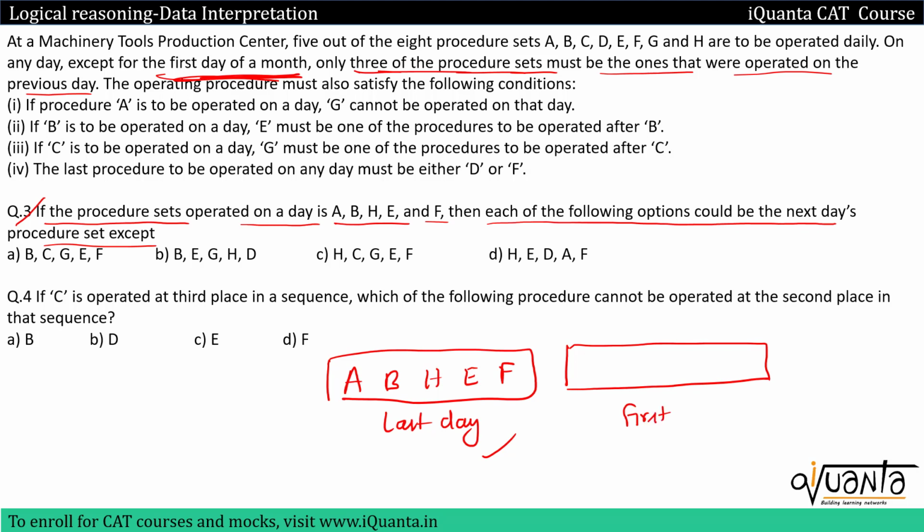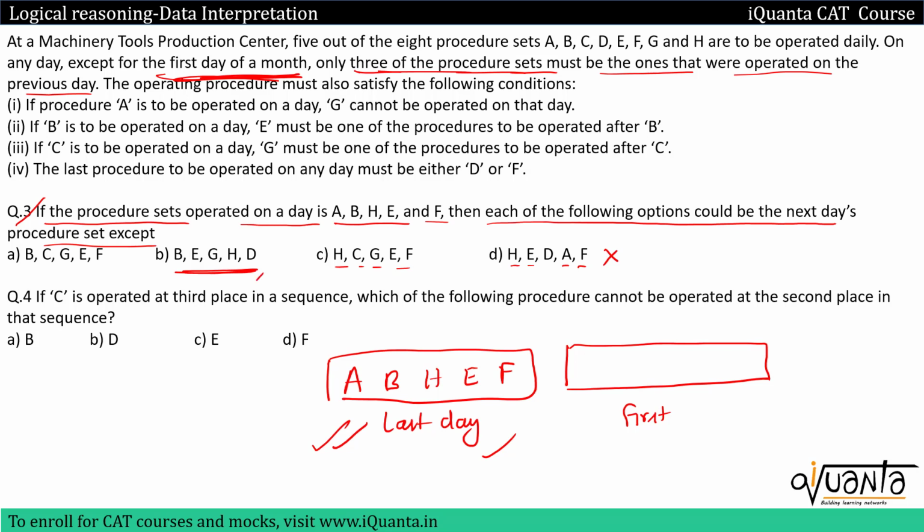So we'll check all those options in which we have 3 common to operations of this day. So in option D we have H, E, F common and A is also common. So 4 are common, but 4 cannot be common. So this is impossible. Then H, C, G, E, F. So yes, H, E, F, only 3 will be common between last and first day. If I'm taking option B, then again we have B, H, E common. That means only 3 common. So yes, this is also possible.